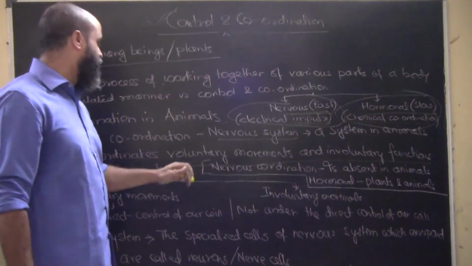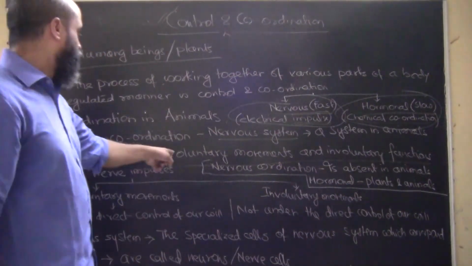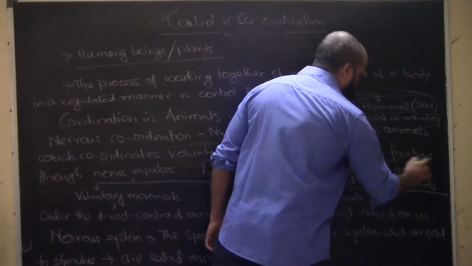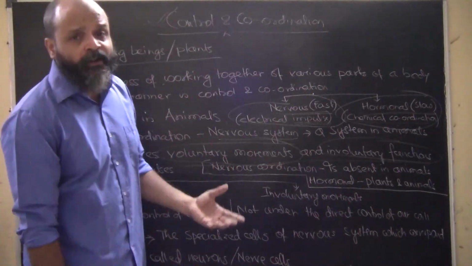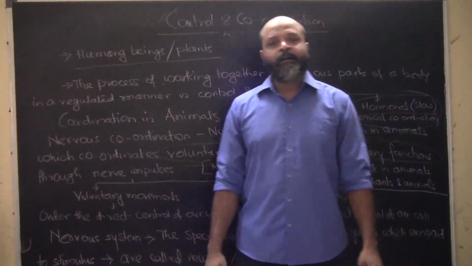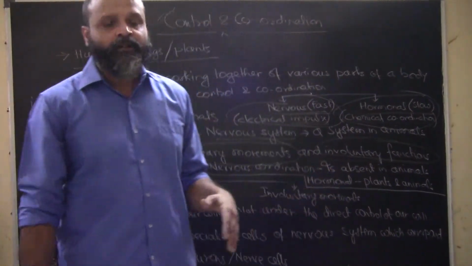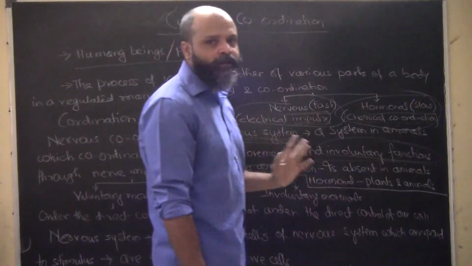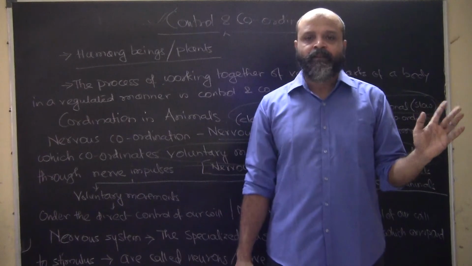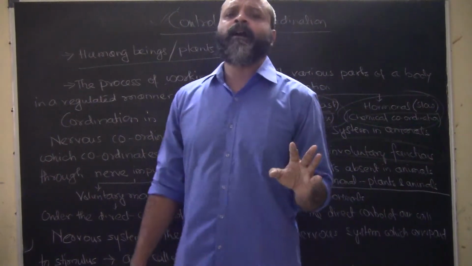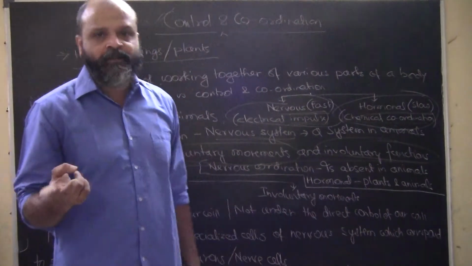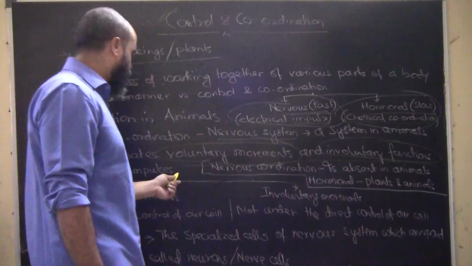So it is a system in animals which controls the voluntary movements and involuntary functions. Now what are these involuntary functions? The beating of your heart, the circulation of your blood, the digestion in your stomach, the excretion by your kidneys, all these systems are not under direct control. Whether you are sleeping or awake, these functions are continuously happening. Your brain activities too. These are called involuntary functions. So our nervous system controls both.